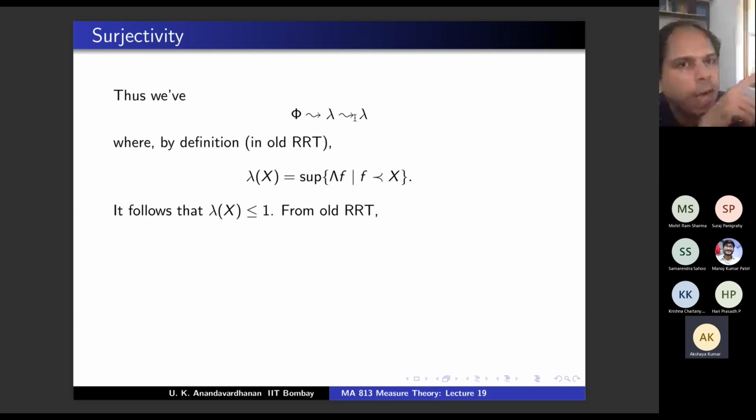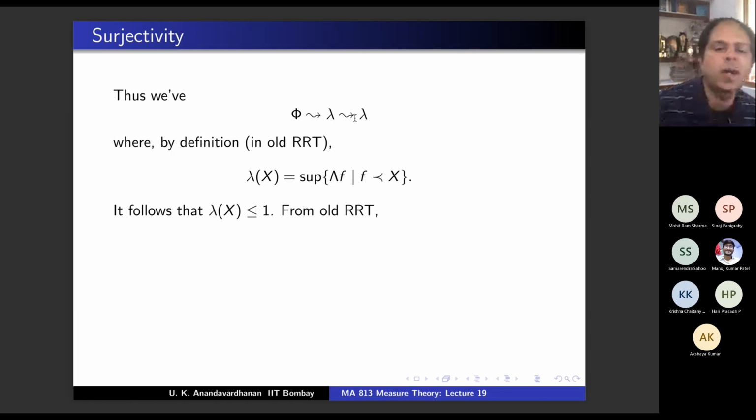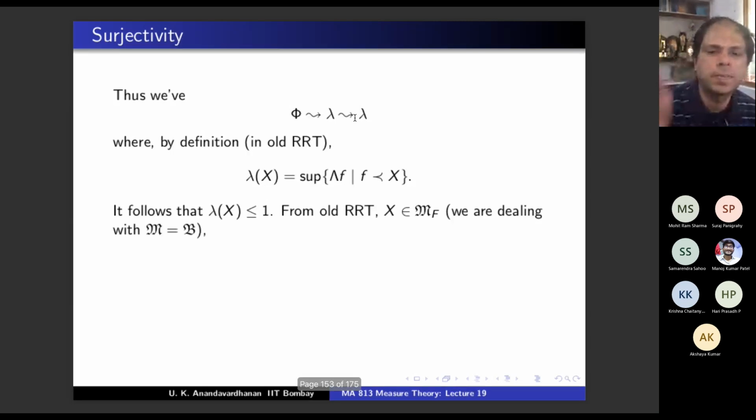This was what we called M subscript capital F, which was precisely where it was inner regular. And then we proved in the RRT, one of the steps, step 8 or 9 or whatever, that we characterized MF as exactly those sets of finite measure. So sets of finite measure are precisely the sets which are inner regular. So from the old RRT, it follows that lambda is regular.